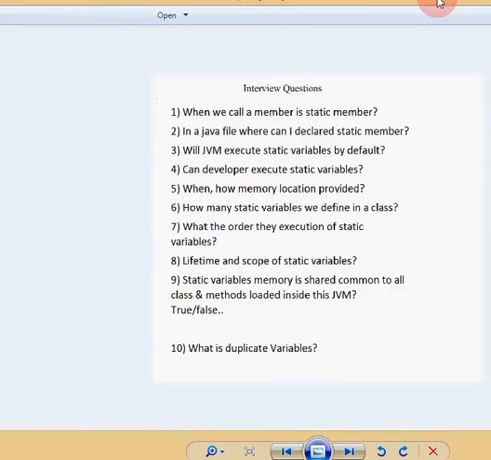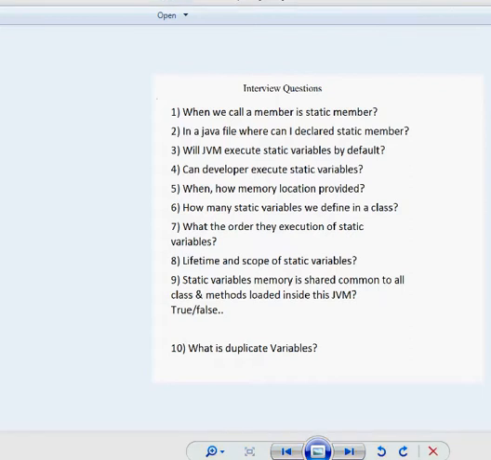Then, static variable name. Can we create a local variable or parameter variable with a static variable name? You can create a local variable or parameter with the static variable name, and at that time there is no compile time error. But that is variable shadowing. Variable shadowing means creating a local variable or parameter variable, static or non-static, with the name of a static variable or class variable. This is called variable shadowing.